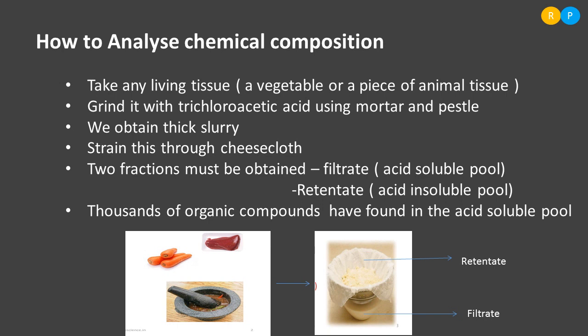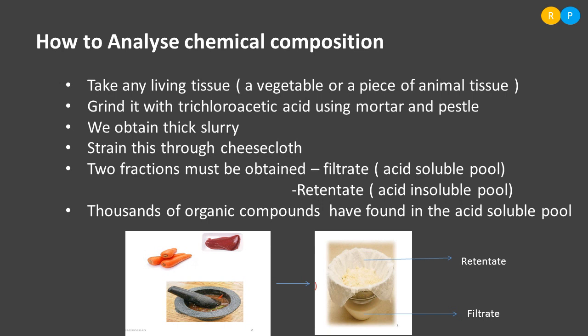The next step is to conduct chemical analysis on the filtrate, so that as a result they will come to know the chemicals present in the acid soluble pool. Thousands of organic compounds have been found in the acid soluble pool. What do you mean by organic compounds?